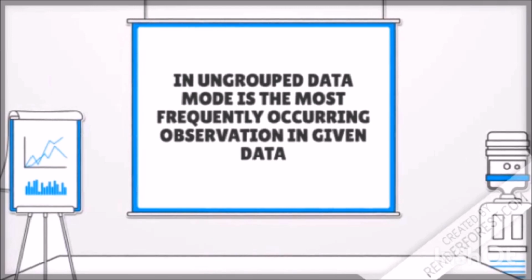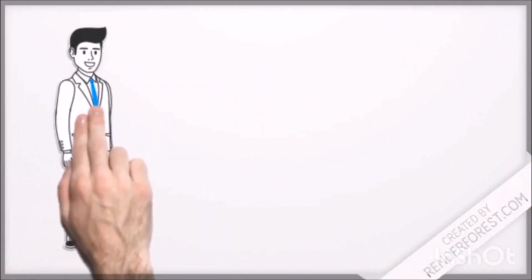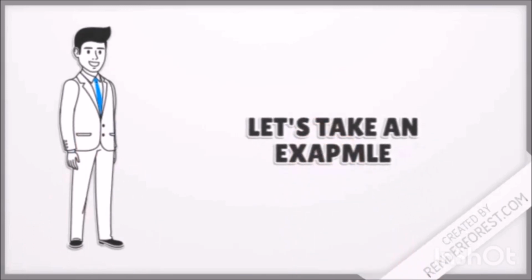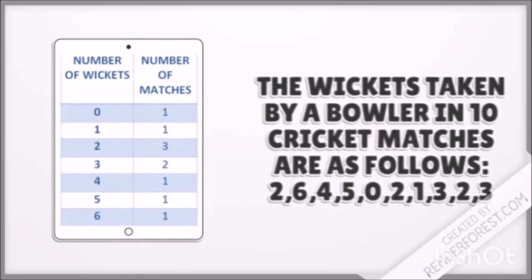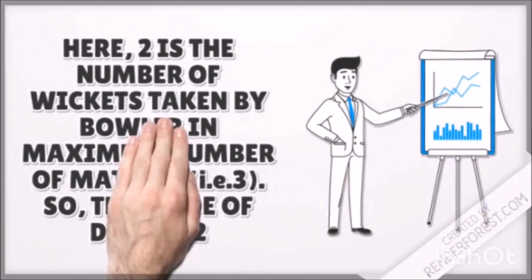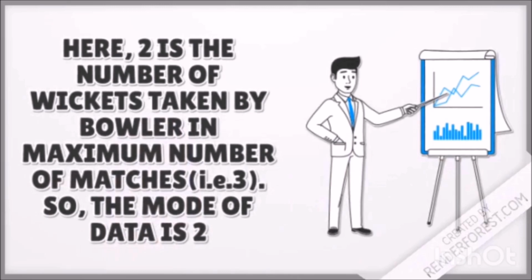In ungrouped data, the mode is the most frequently occurring observation in the given data. Let's take an example. The wickets taken by a bowler in 10 cricket matches are as follows: 2, 6, 4, 5, 0, 2, 1, 3, 2, 3. Find the mode of the data. Here, 2 is the number of wickets taken by the bowler in the maximum number of matches, that is 3. So the mode of the data is 2.